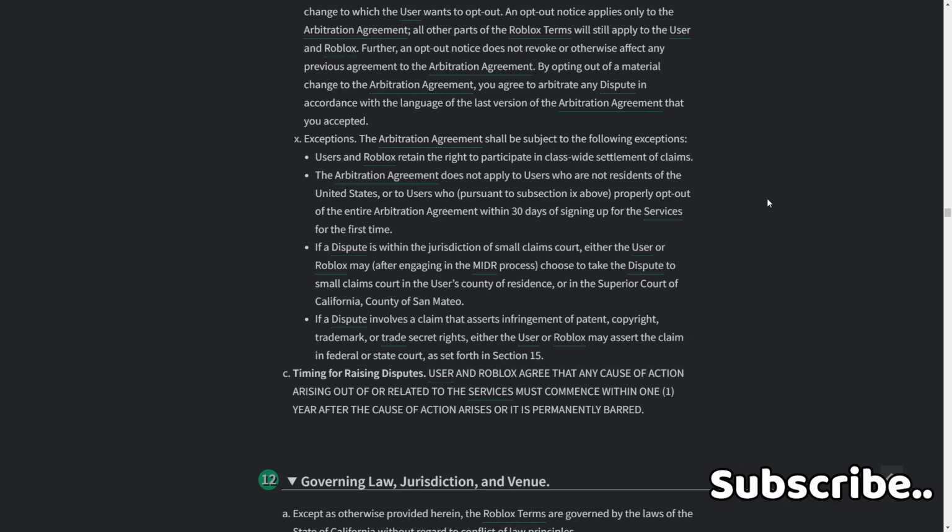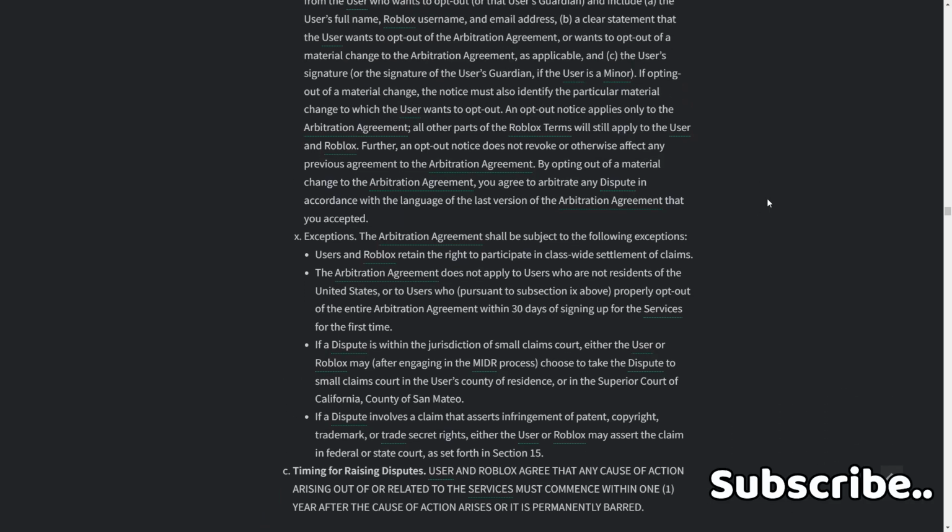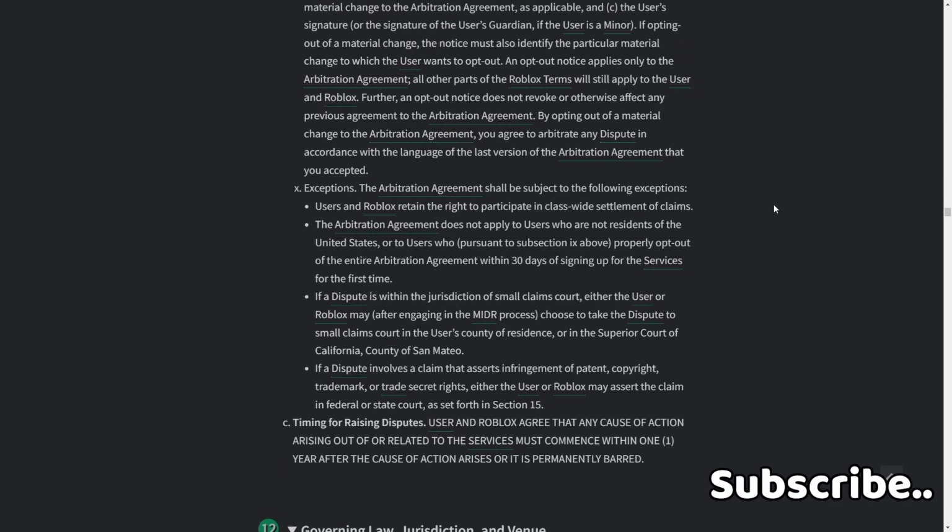If a dispute is within the jurisdiction of a small claims court, either the user or Roblox may, after engaging in the MIDR process, choose to take the dispute to small claims court in the user's county of residence or in the Superior Court of California, County of San Mateo. If the dispute involves a claim that asserts infringement of patent, copyright, trademark, or trade secret rights, either the user or Roblox may assert the claim in federal or state court as set forth in Section 15.